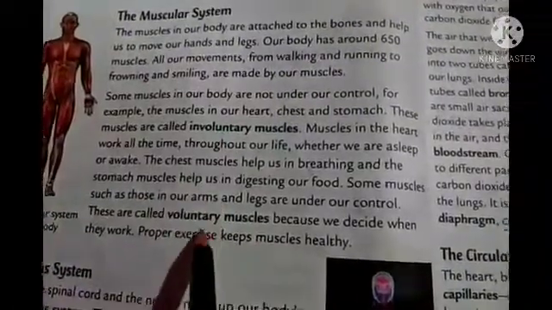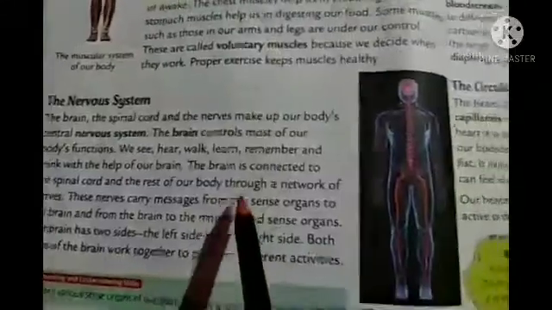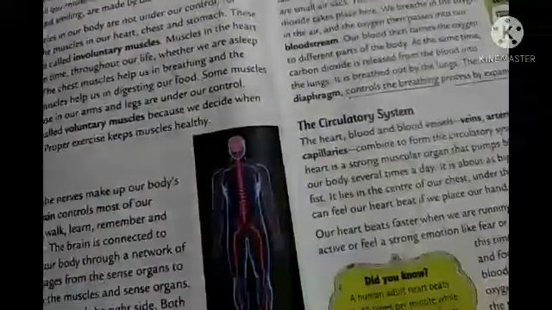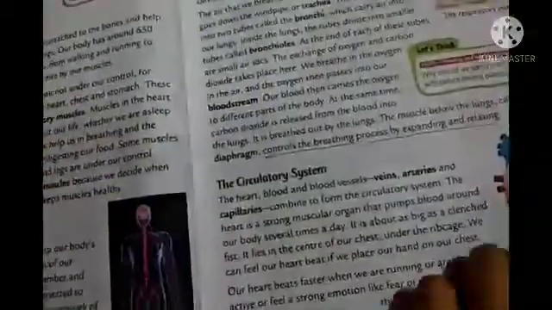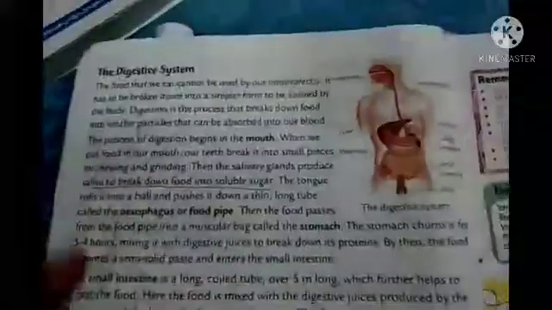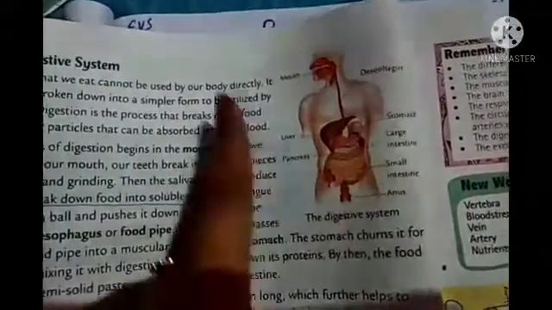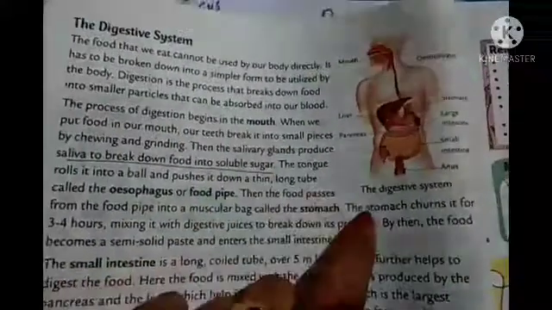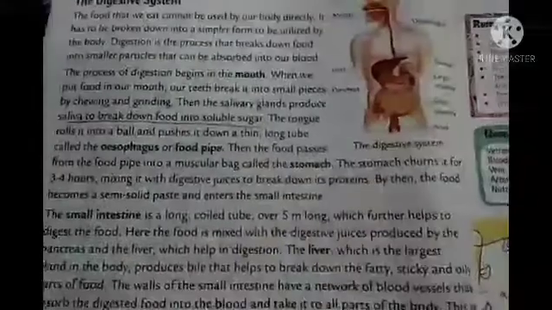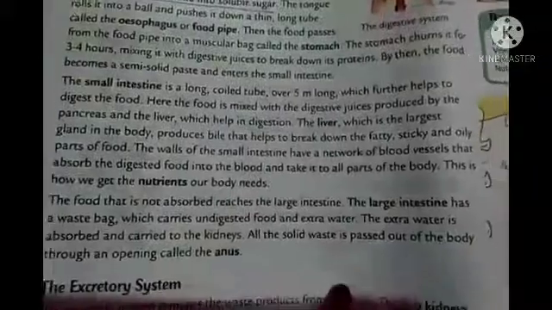Okay, voluntary, involuntary muscles. Nervous system, what are the main organs included here? Everything I have given, everything discussed, I think you can read this, and you can easily revise them with your understanding. And here the digestive system is there, and in this digestive system a lot of organs are working together. So you can read this properly and know the function, like what they are doing, how they are helping in digestion, okay, students.